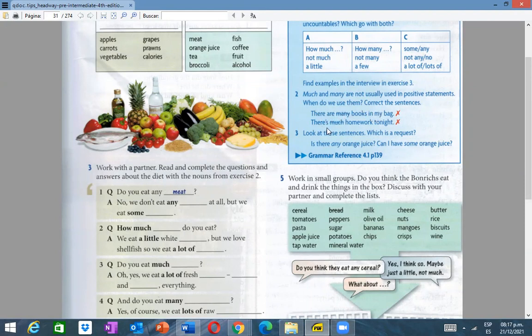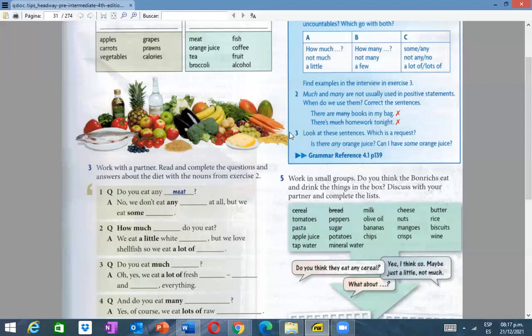What about the next? There's much homework tonight. It's wrong again. Much and many are not usually used in positive statements. So tell me, what's the correct answer here? There is some homework tonight. Come on, there is. Repeat, please, there is. There is some homework tonight. Yeah, okay, that's correct.